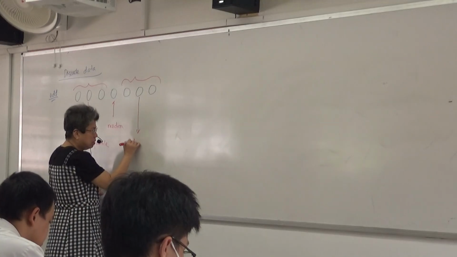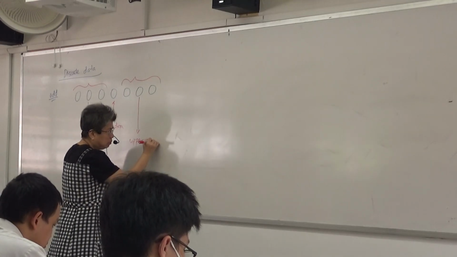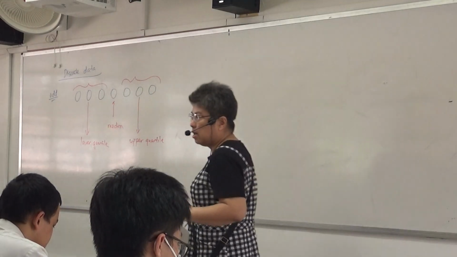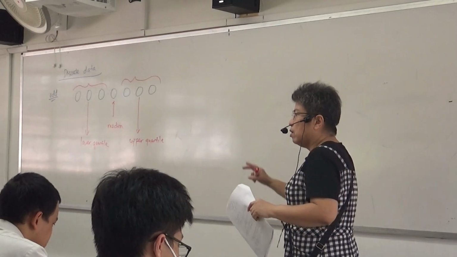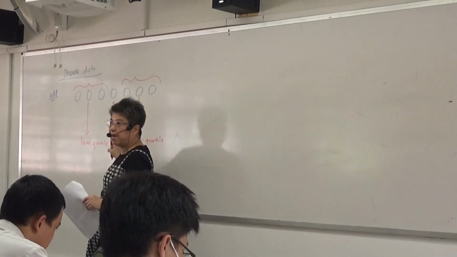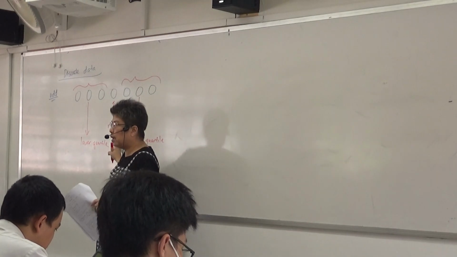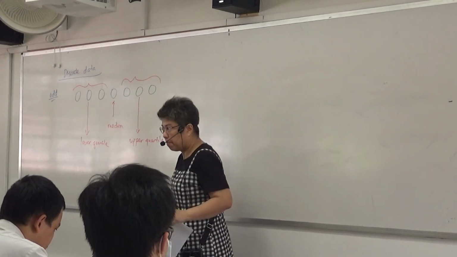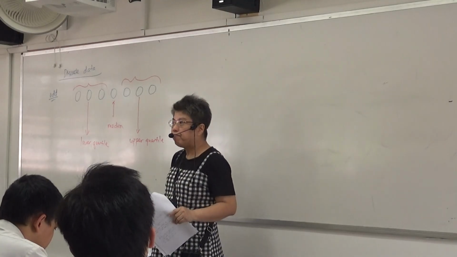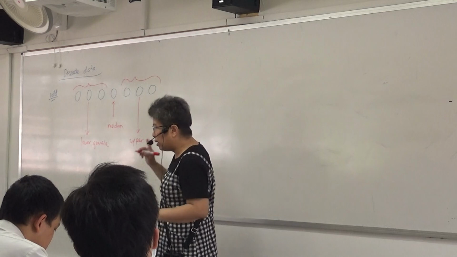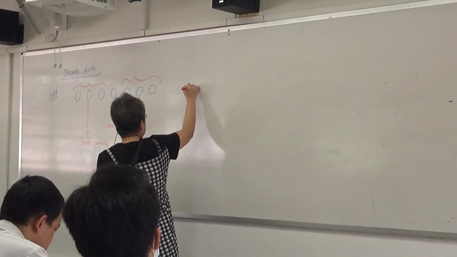This is called the upper quartile. Understand? Now, if you go to the continuous one, median will mean 50% of the total number. Lower quartile will mean 25%. Upper quartile will be what? 75%. Is that clear?